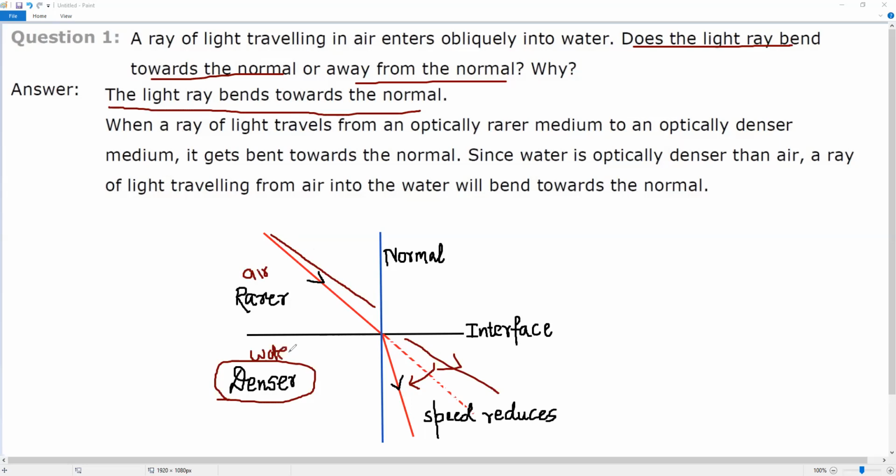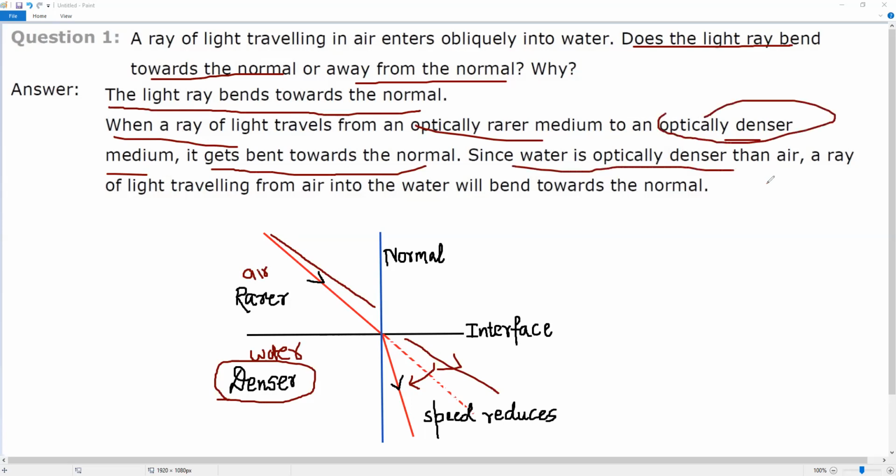So let me read the answer first. When the light ray travels from an optically rarer medium to an optically denser medium, what happens? It gets bent towards the normal as it enters the optically denser medium. Since water is optically denser than air, the ray of light traveling from air to water will bend towards the normal. So this will happen to the light.